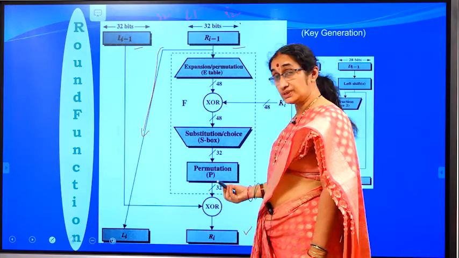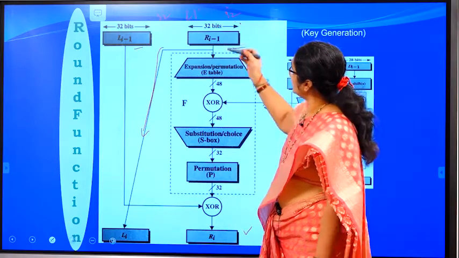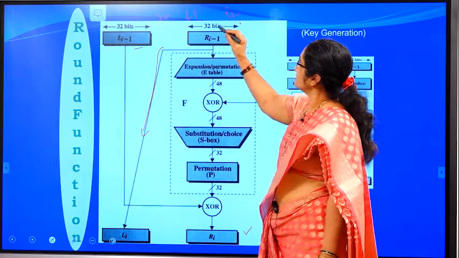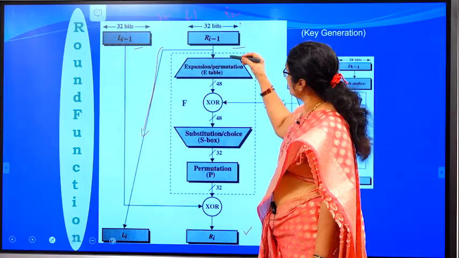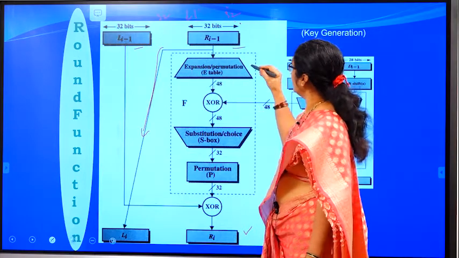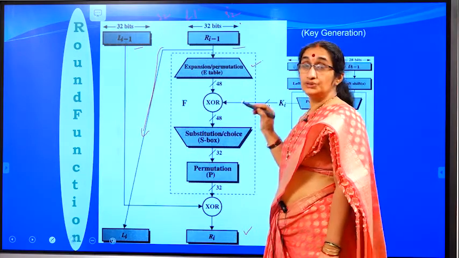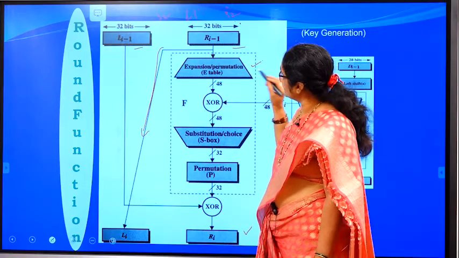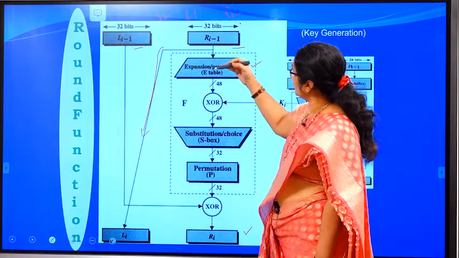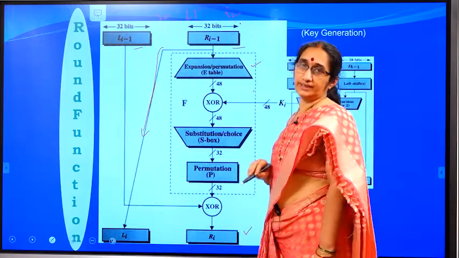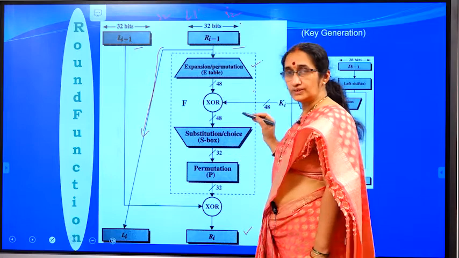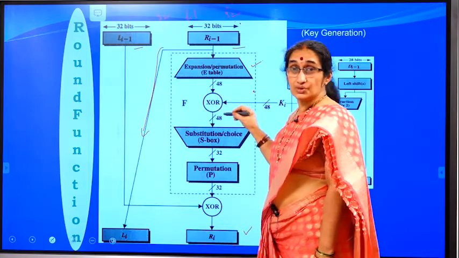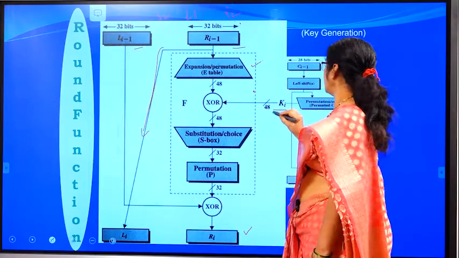That means here we are performing some sort of substitution. So, let us see what is happening in this particular round. So, here we have this 32 bits. This 32 bits is sent through a table which you call as expansion table, and when it goes through this expansion table, the 32 bits is converted to 48 bits. We will see how it is converted, and this 48 bits, it is XORed with the sub key which you have generated.